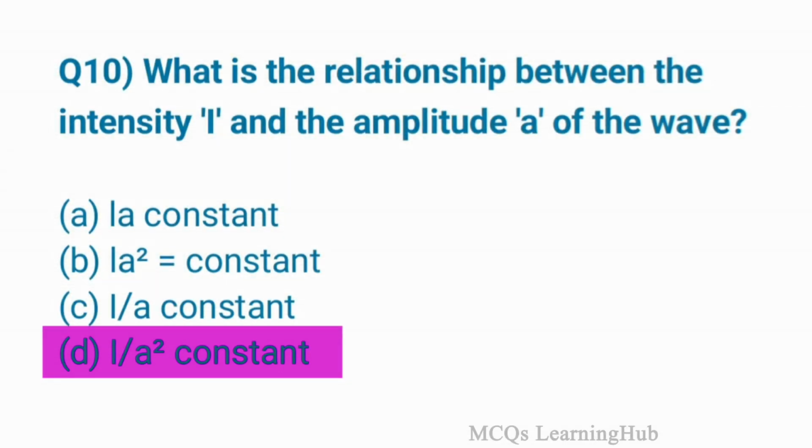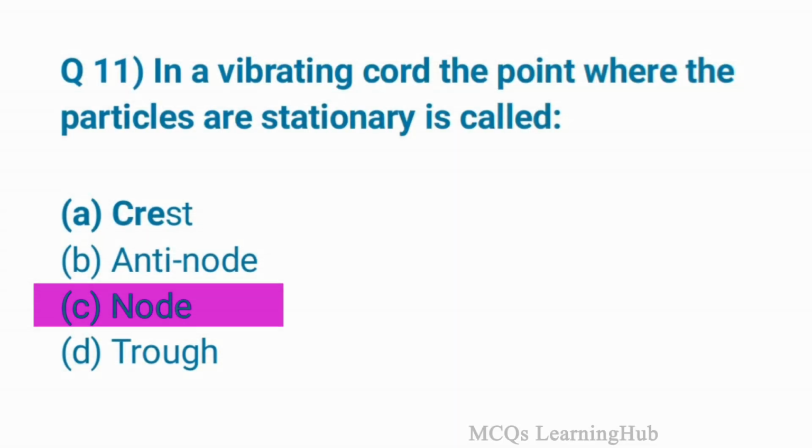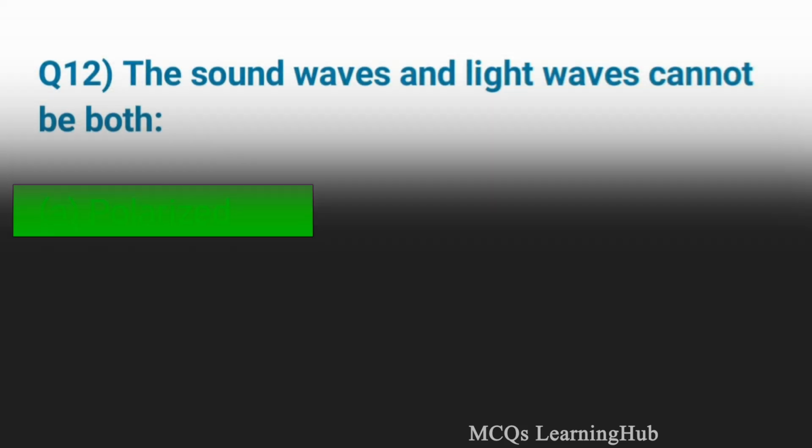Question 10. What is the relationship between the intensity I and the amplitude A of the wave? Option D. Intensity by amplitude square is constant. In a vibrating chord, the point where the particles are stationary is called node. Option C is correct.